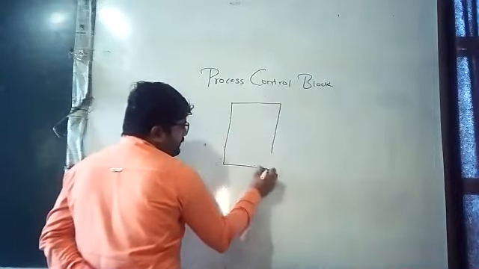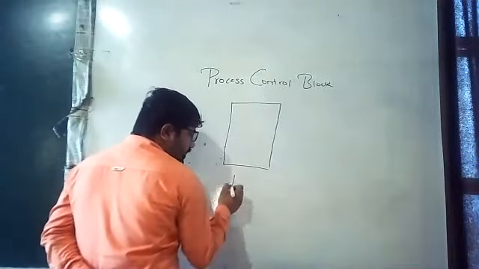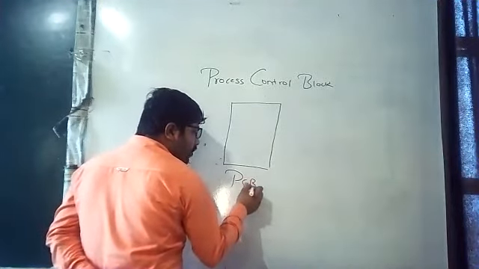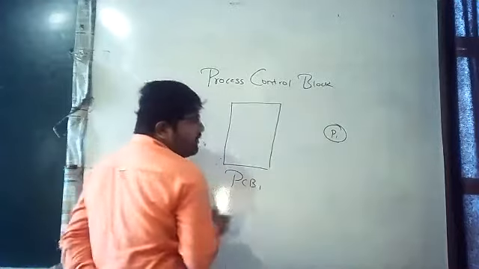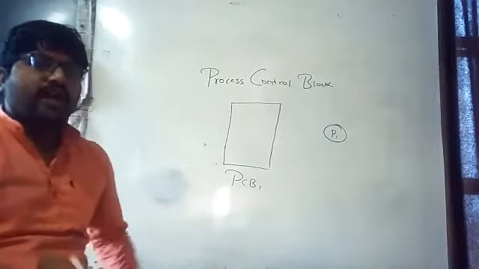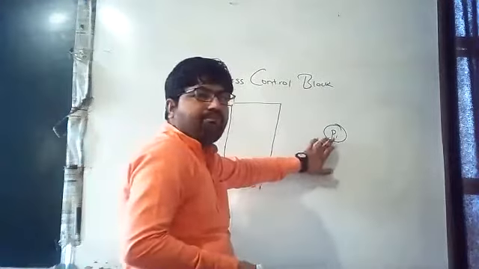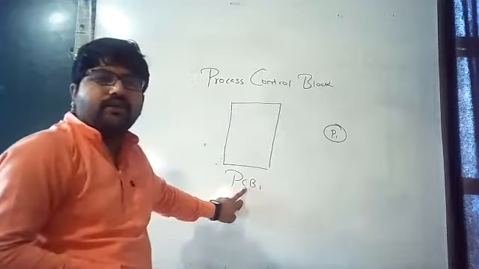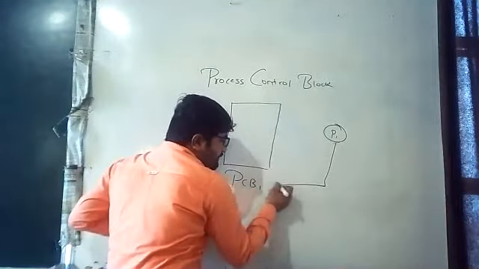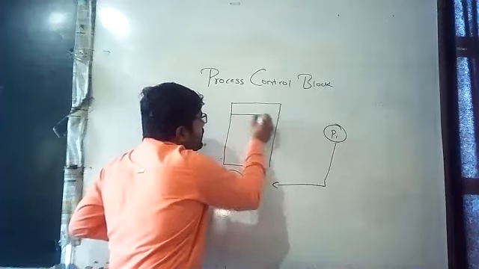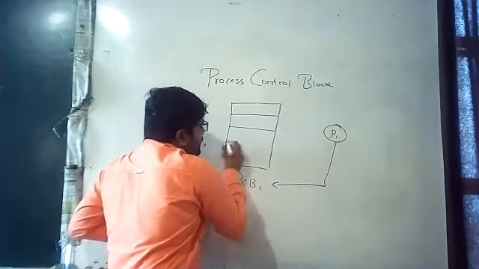Okay, now this is the PCB of P1. This is the process control block of P1. Various sectors are there.